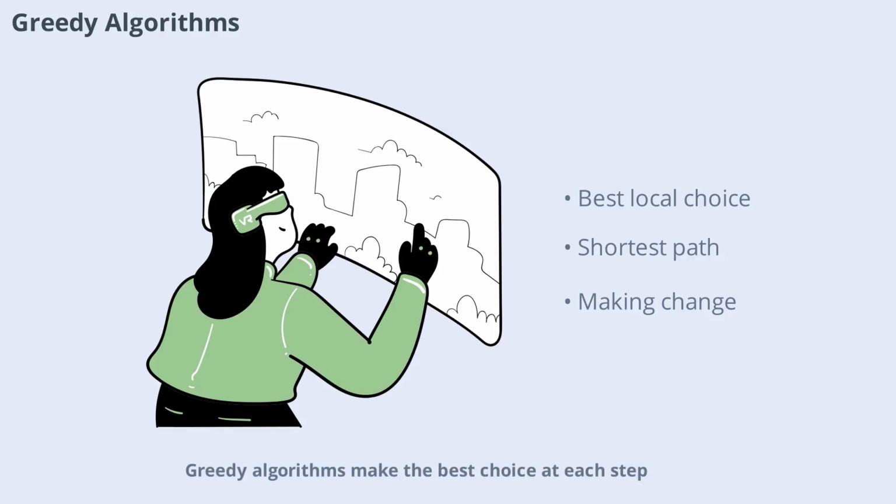Greedy algorithms make the best choice at each step, hoping to find the global optimum. They work well for problems like finding the shortest path or making change with the fewest coins. However, greedy algorithms don't always produce the best solution for every problem, so it's important to know when to use them.